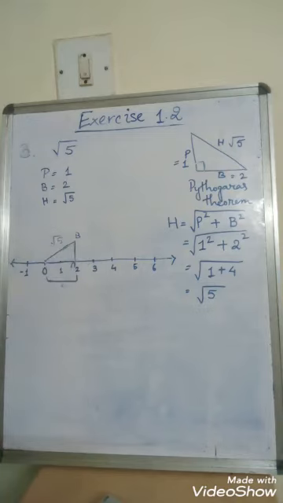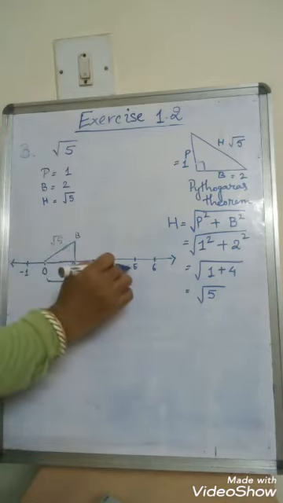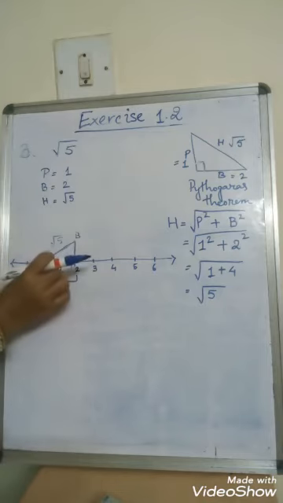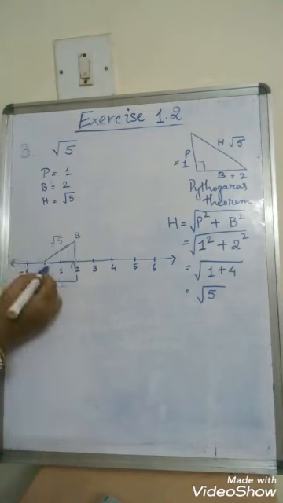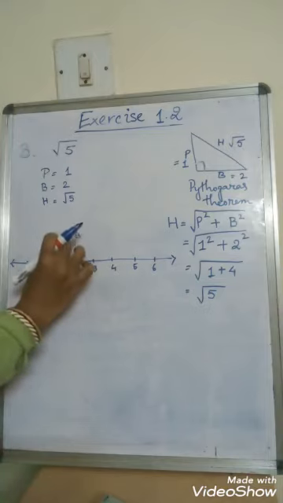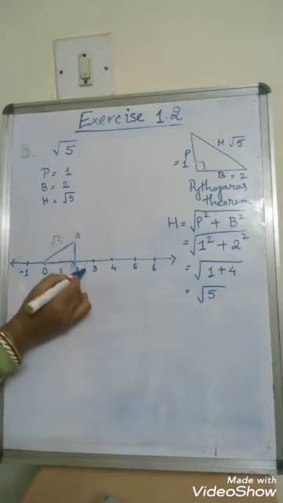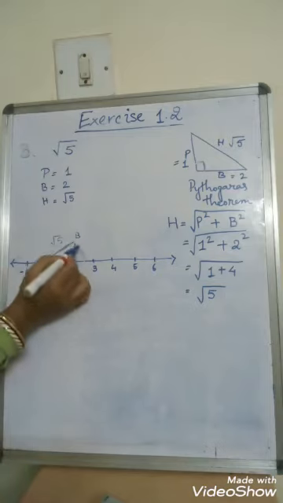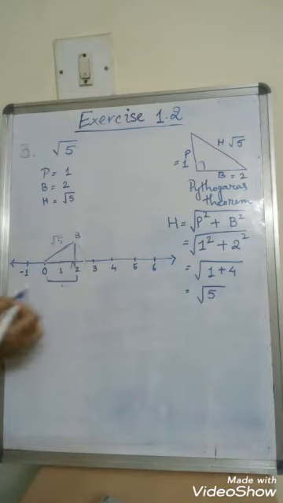Now remaining is hypotenuse, and here I have drawn the hypotenuse, but I have to show this on the number line. How am I going to show? I am going to take the compass, put the point here and the pencil point here, okay, and whatever is the measurement, I am going to draw an arc here. This is an arc for me, okay, with the help of the compass.